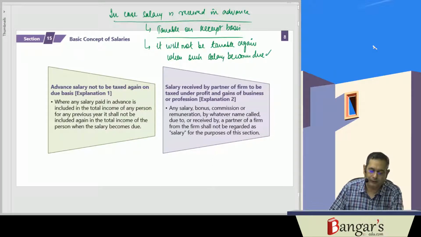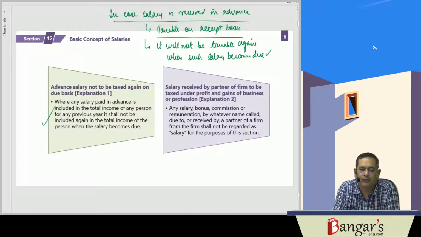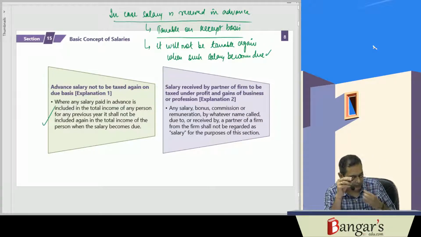So here, where any salary is paid in advance and the same is included in the total income of any person for any previous year on receipt basis, then it shall not be included again in the total income of that person when the salary becomes due. It won't be included again when the same becomes due.